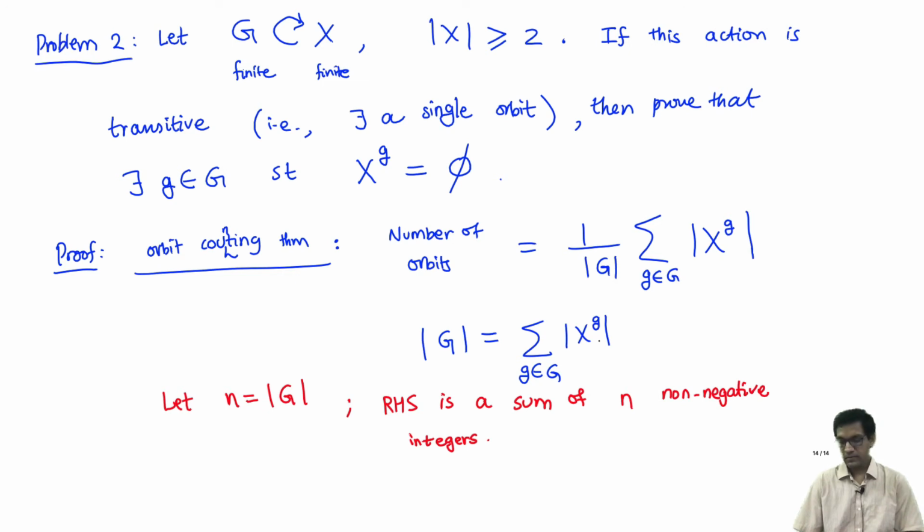Suppose I argue by contradiction: why should there exist at least one group element whose fixed point set is empty? Suppose not. Suppose every element had a non-empty fixed point set. So let's argue by contradiction.